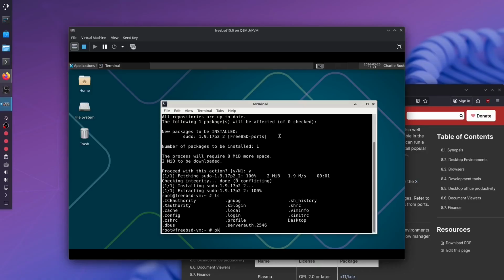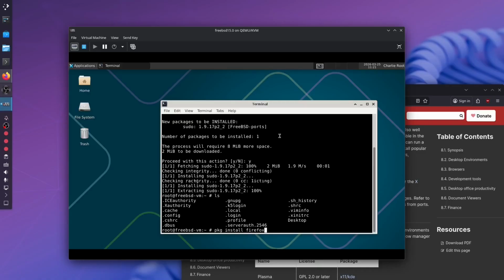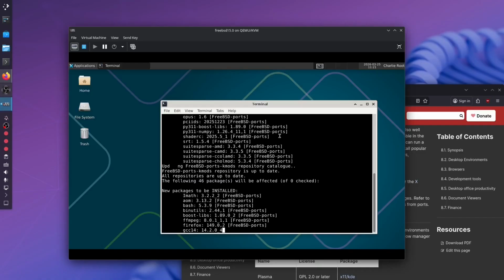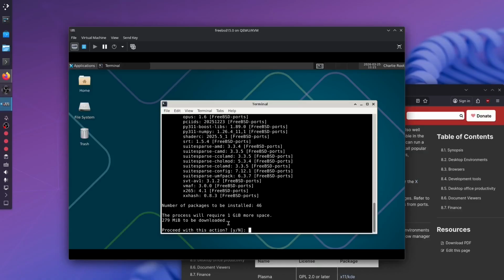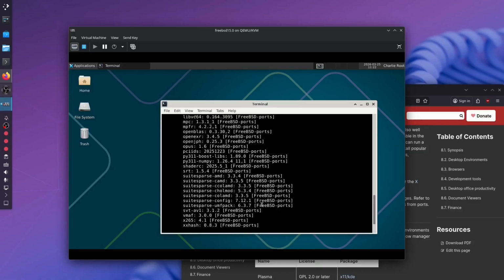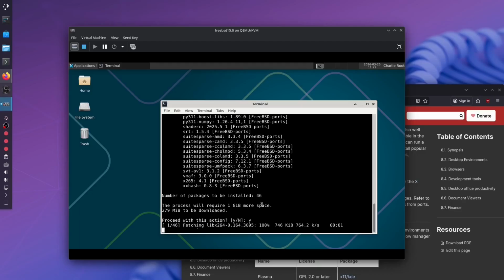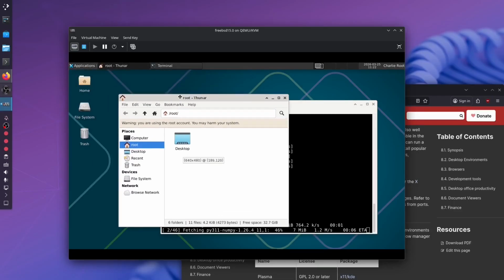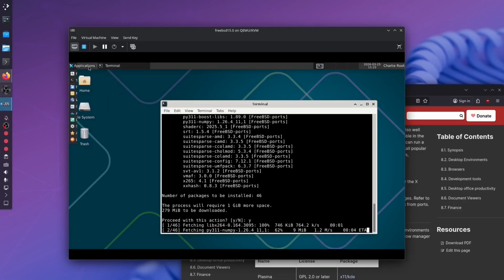Okay, let's install a Firefox web browser. Can we do, okay, we can do this. This is quite a bit of space, but let's try it. And while that's doing that, do we have any other, okay, we do have the file manager.